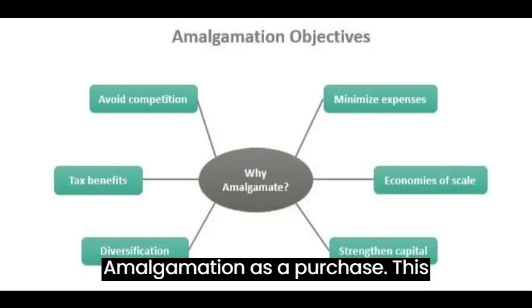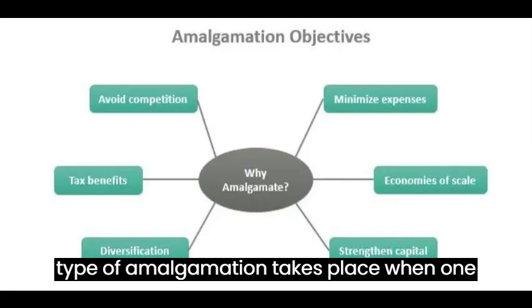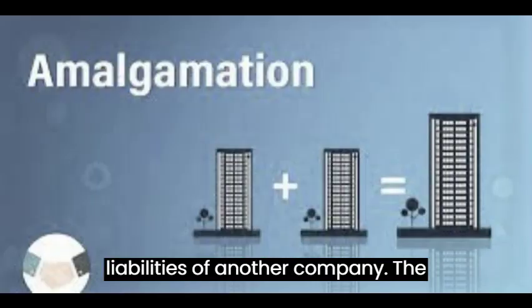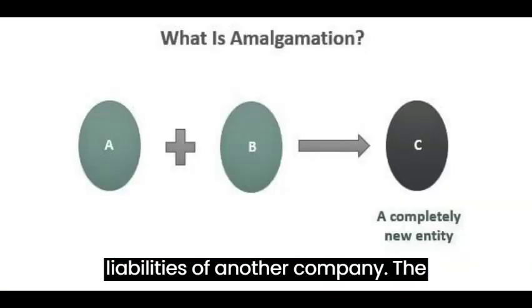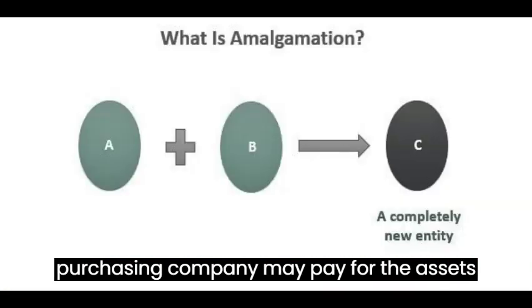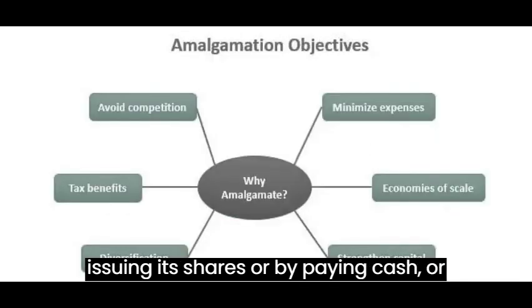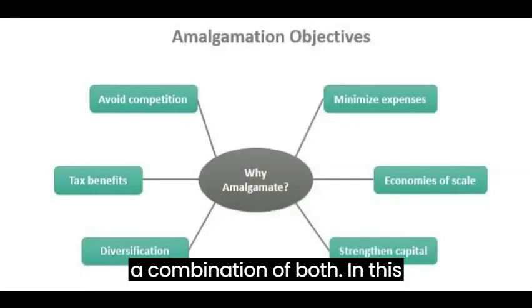Amalgamation as a purchase. This type of amalgamation takes place when one company purchases the assets and liabilities of another company. The purchasing company may pay for the assets and liabilities of the other company by issuing its shares or by paying cash or a combination of both.